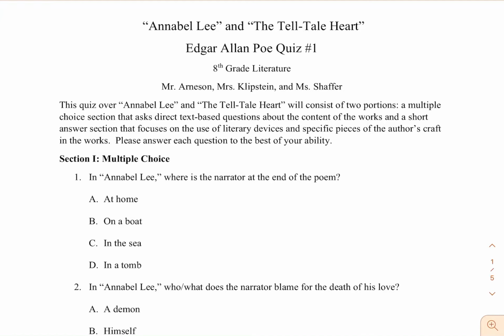Hello, today I'm going to read aloud your Annabel Lee, The Telltale Heart, Edgar Allan Poe, Quiz 1 for 8th grade literature. This quiz over Annabel Lee and The Telltale Heart will consist of two portions: a multiple choice section that asks direct text-based questions about the content of the works, and a short answer section that focuses on the use of literary devices and specific pieces of author's craft. In the works, please answer each of the questions to the best of your ability.